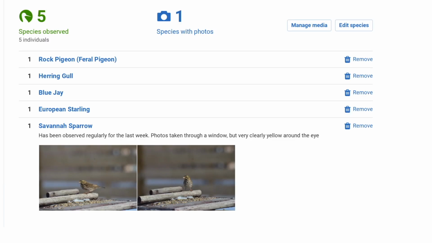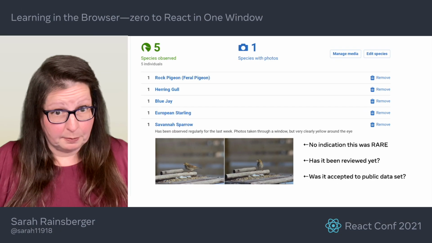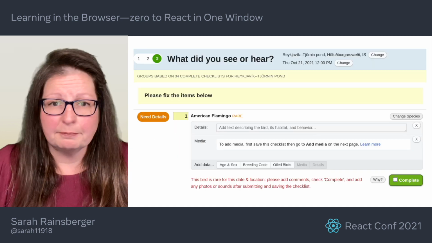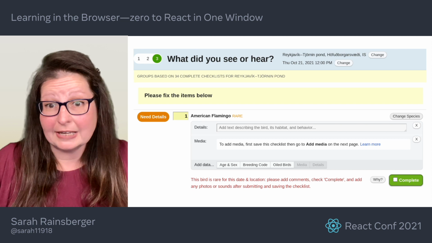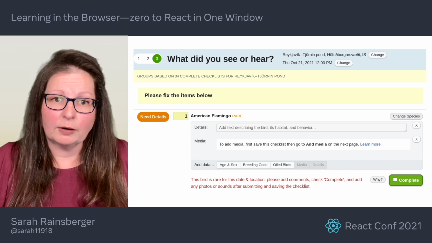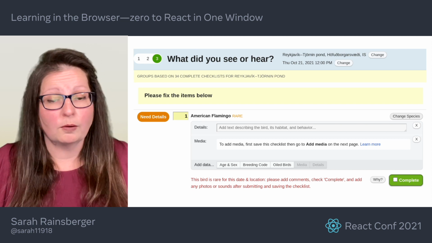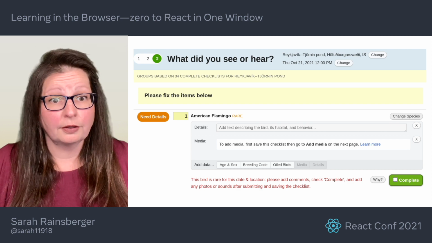Specifically, there's no real way for a birder to check on the status of a rare or unusual bird submission, which must first be reviewed and then validated by eBird before the observation is admitted to their database. Otherwise, people could just be reporting a penguin in Toronto or a flamingo in Reykjavik. This is just a public website where anyone is free to report whatever they saw or heard.